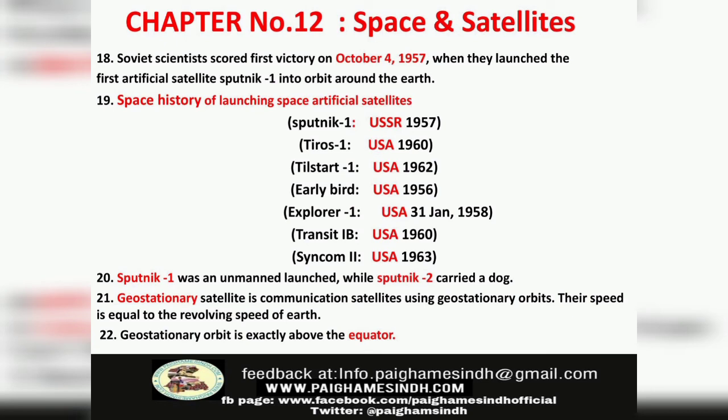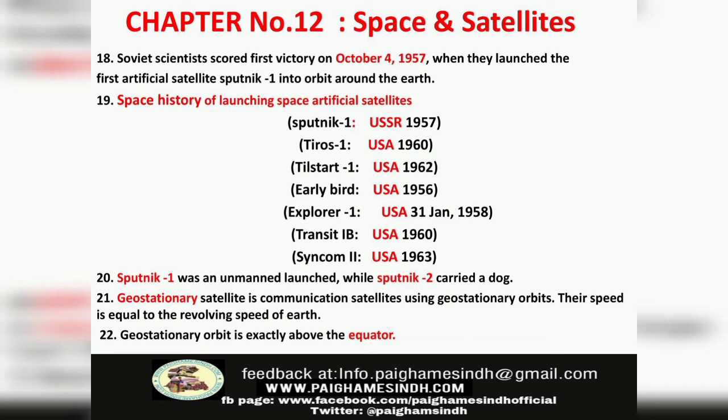Explorer 1, USA, 1 January 1958. Transit 1B, USA, 1960. Syncom 2, USA, 1963. Sputnik 1 was an unmanned launch, while Sputnik 2 carried a dog.